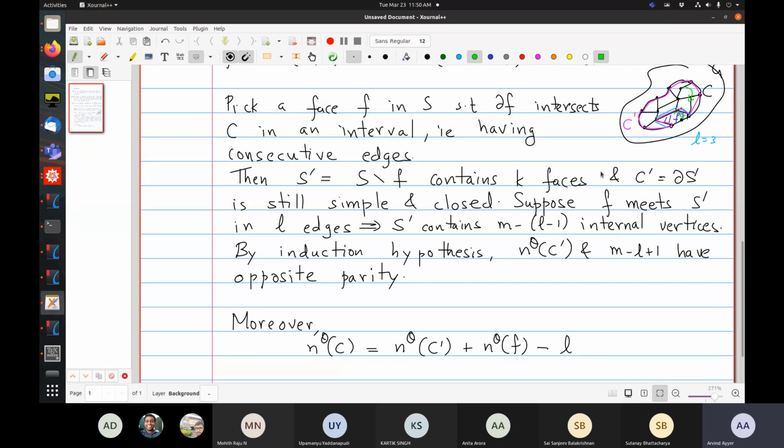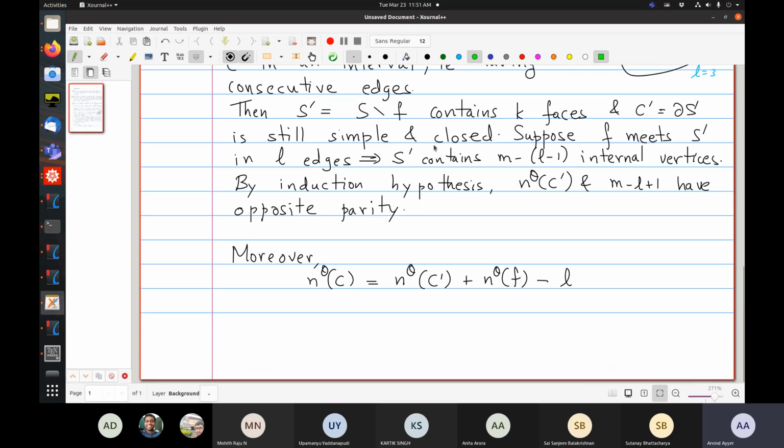And so we have this extra contribution when we add NO of C prime and NO of F for every single edge in F intersection S prime. Okay. So we have to subtract it off and then we are done. Okay, is that argument clear?